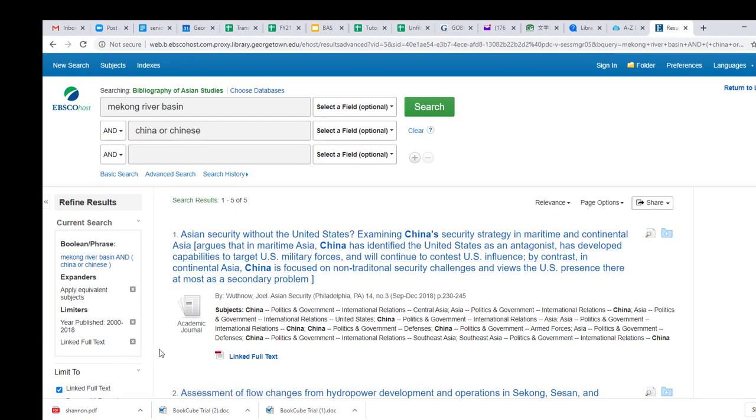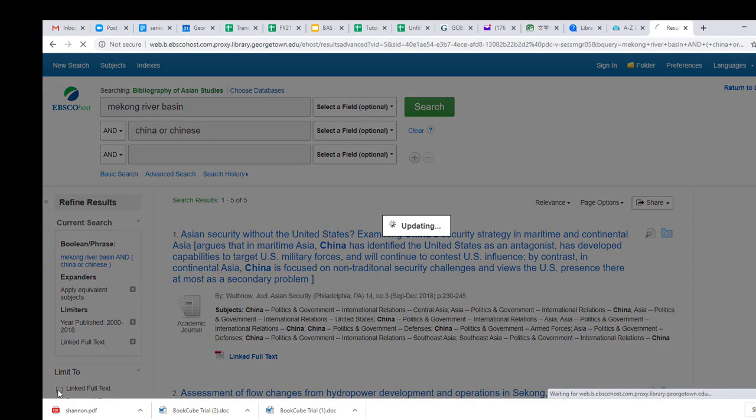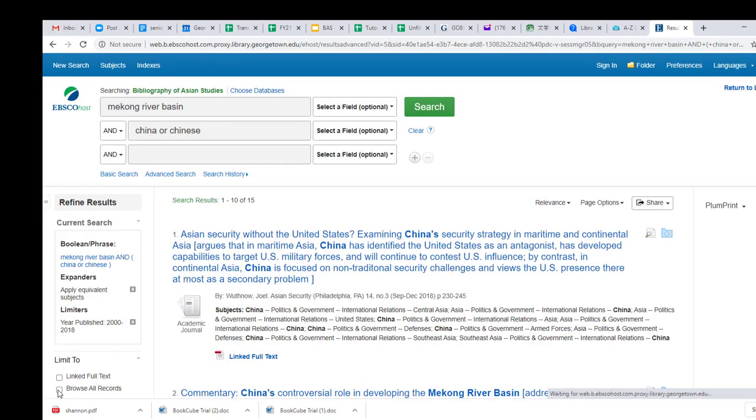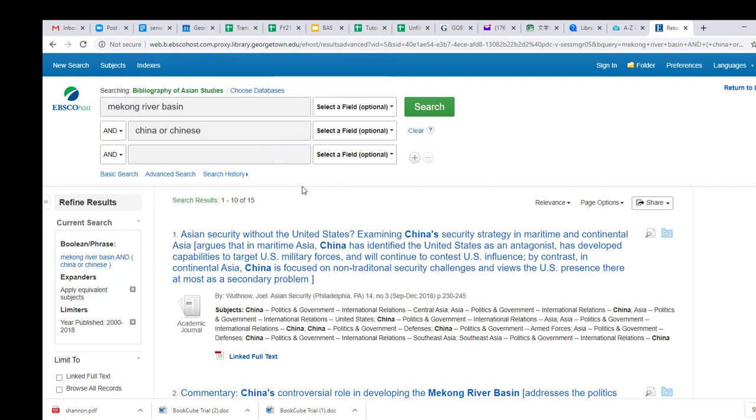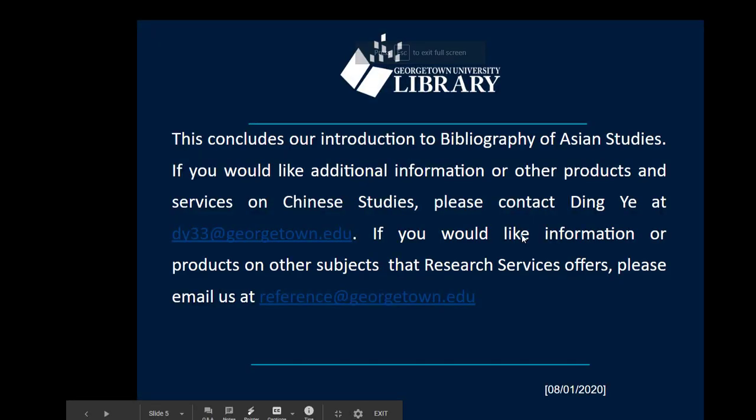And if you take away the linked full text, actually we should have 15. In other words, some of the articles are not available in PDF file, but you can request interlibrary loan on these articles. This concludes our introduction to Bibliography of Asian Studies.